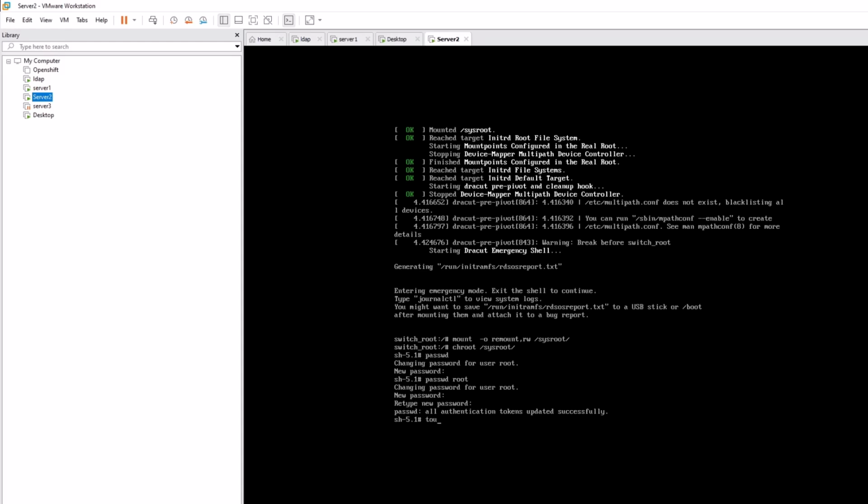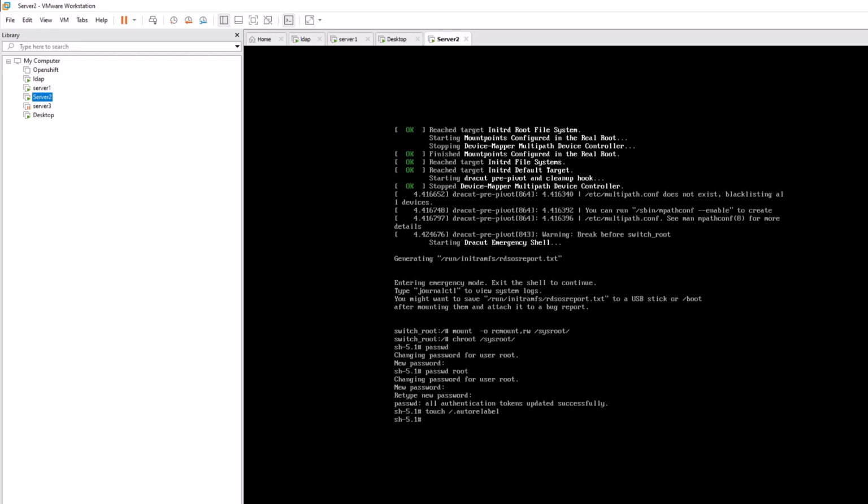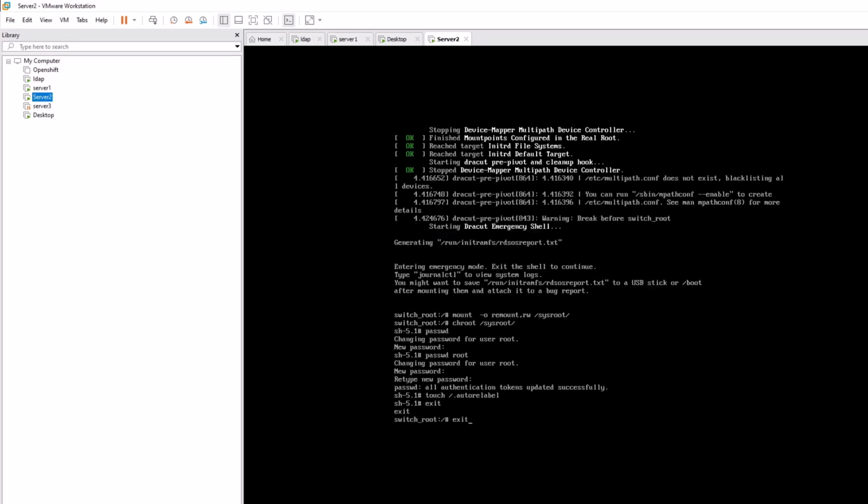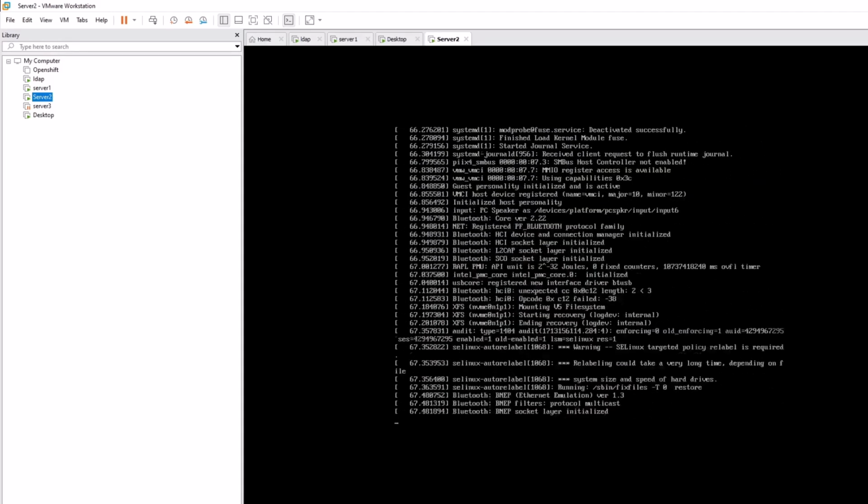The last command is to update the SELinux permission. How you do it: you have to type touch /.autorelabel, enter, and then exit, and then exit, and it will reboot. So we changed the password to Ali@123. Let's see if I am able to log in. So this is the method.